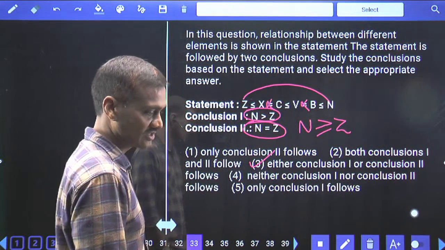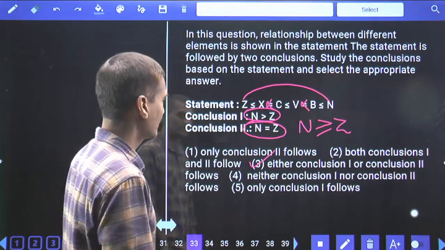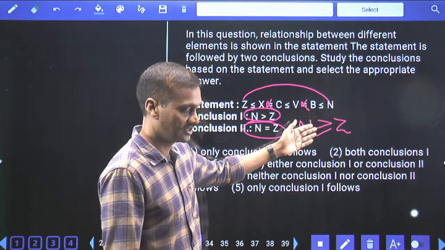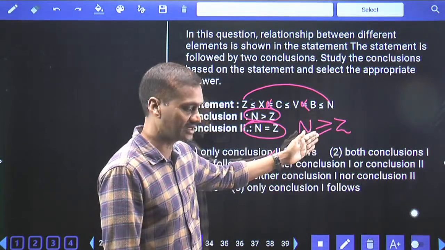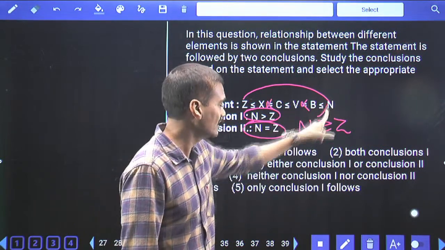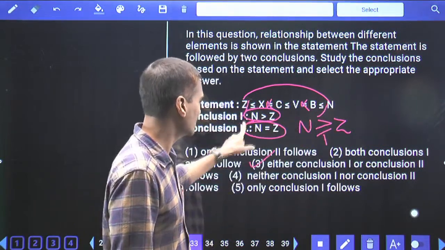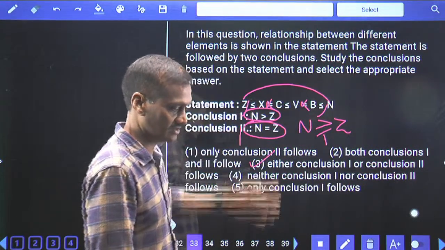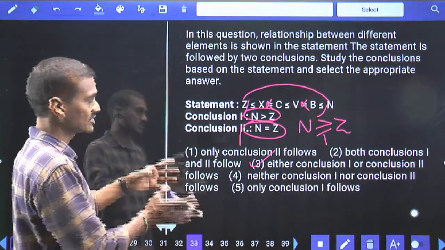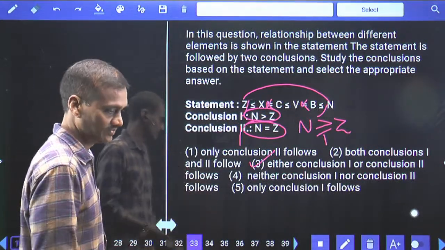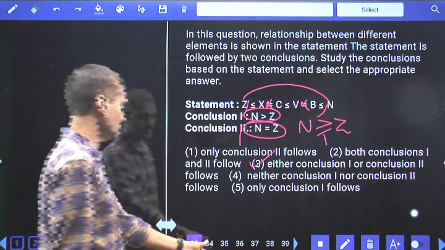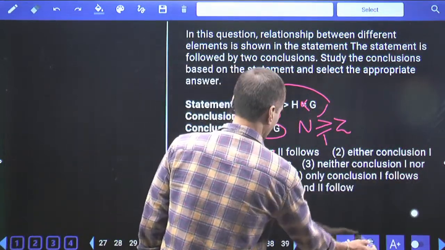As such, it is not both, it is either or. We cannot definitely say that N greater than Z is always true. And similarly, we cannot definitely say that N equals to Z is always true. Hence, we say that N is either greater or equal. Either this or this. Done with this? It is not both. Both means both the conclusions must be true individually. Here, these two cannot be true individually. 33. Then coming to 34.